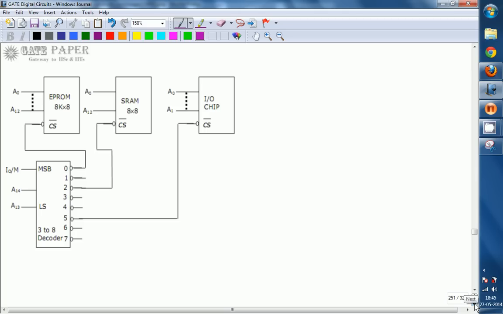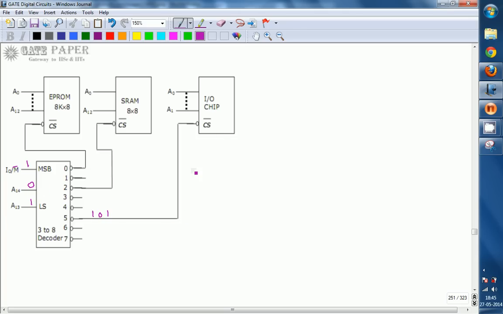This is the IO chip. The IO chip is going to be connected to the fifth line. The fifth line implies the binary number 101, so that you must give IO/M bar is equal to 1, and A14 is equal to 0, and A13 is equal to 1. Then the 101 combination, whose equivalent decimal value is 5, means the fifth line is selected, and this is going to be enabling the IO chip.